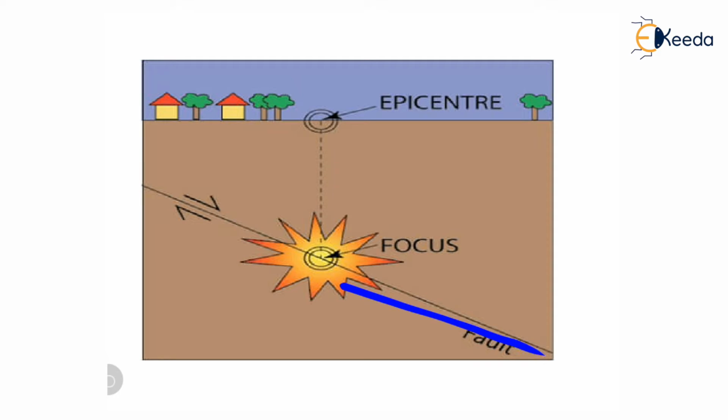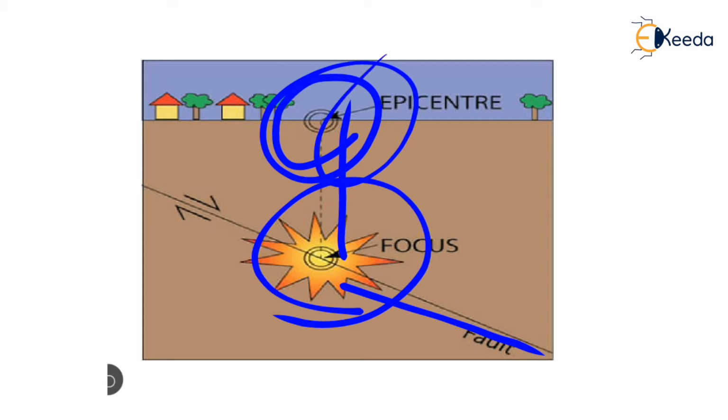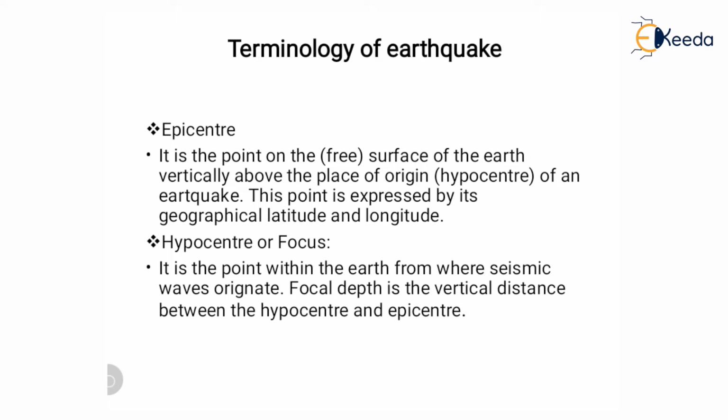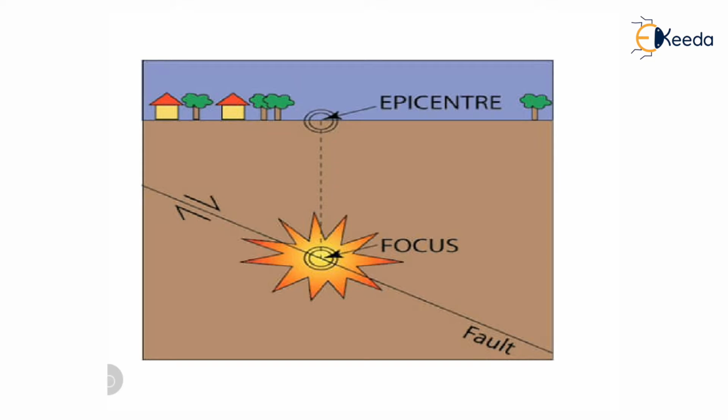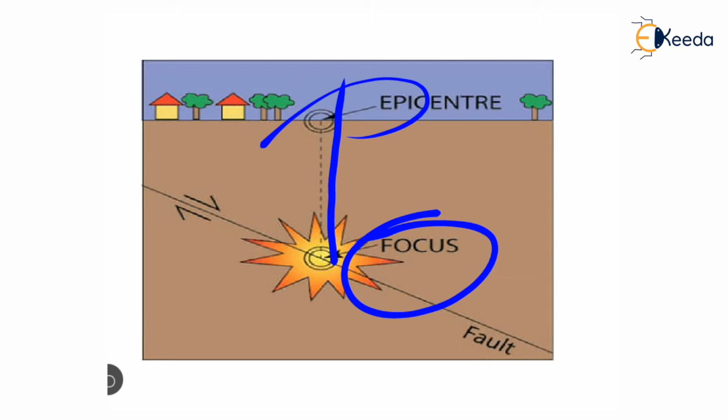See, fault line, focus, where earthquake energy is released, and at a particular point above this focus, where the energy first reaches the surface in the form of waves, that is called the epicenter. See, the epicenter is the point on the surface of the earth vertically above the place of origin, or hypocenter.